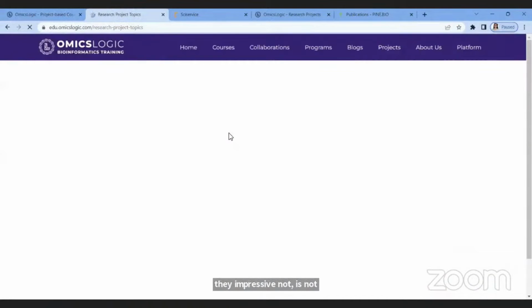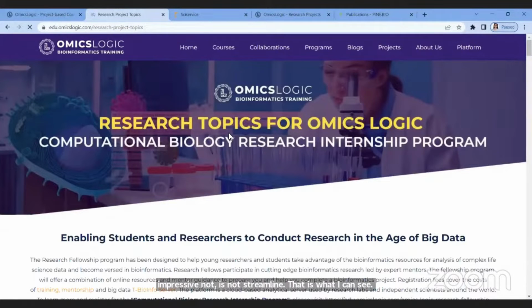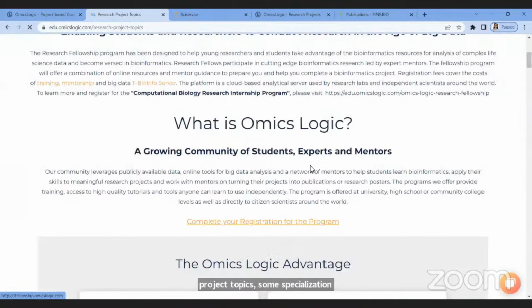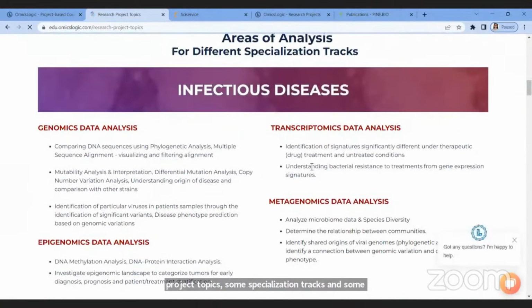What we have put together is some research project topics, some specialization tracks, and some data types that they could go through for these specialization tracks. So it's a matter of fact that when you complete your training program, after that, you review literature and come up with a research question.